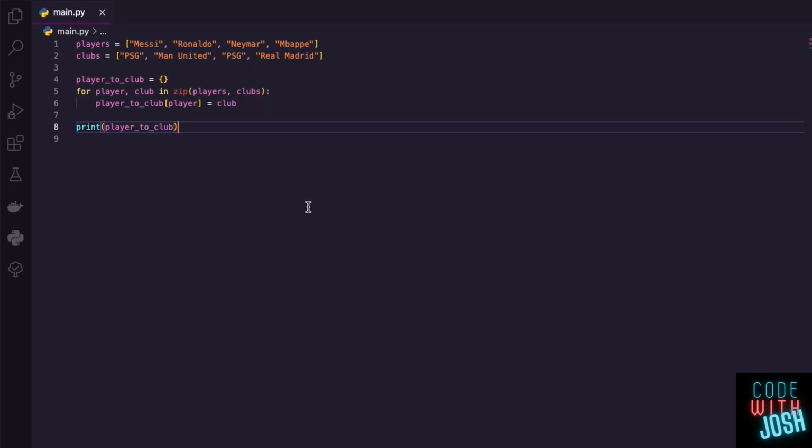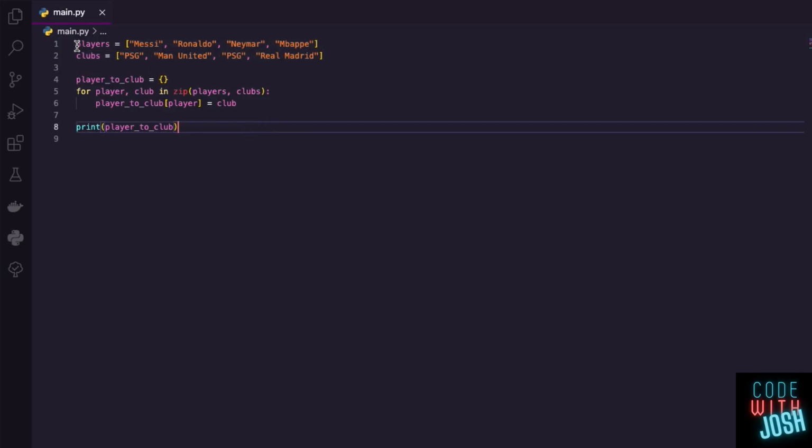So here's our first example of dictionary comprehensions. Now, I've chosen football. Football's cool. I don't know as much about it as you guys, so I'm sure some of these players may have changed teams by now. Don't judge. Sorry. I have 2 lists. I have players and I have clubs. And I want to create a dictionary, and I want the player to match the club. The player is the key, the club is the value.